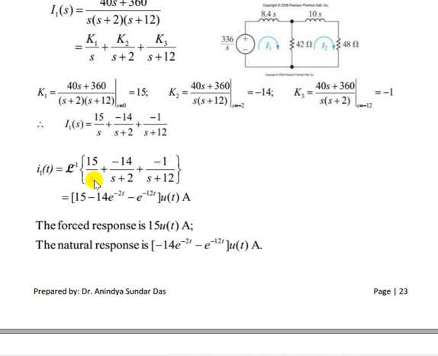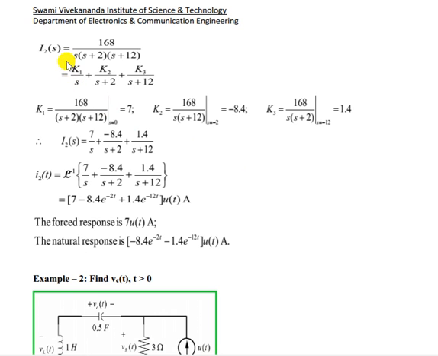Now see here, 15 by s, so 15 minus 14 e to the minus 2t minus 1 e to the minus 12t into u(t). So this 15 u(t) is nothing but the forced response, and the e to the minus t terms are the natural response. Now similarly I2 also you can solve and find out.